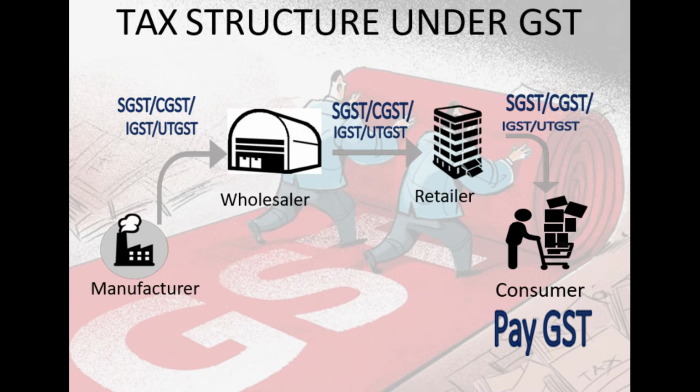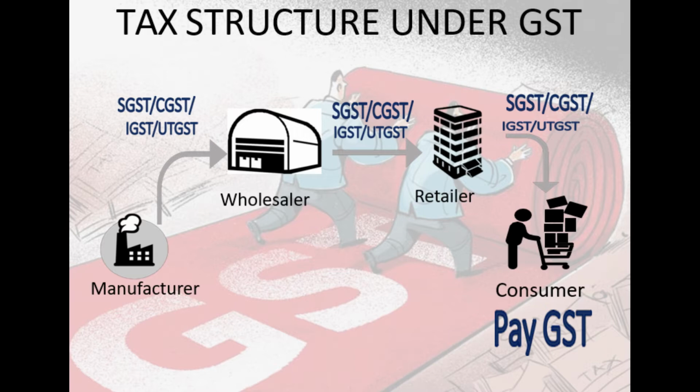Assume this manufacturer and wholesaler are not in the same state, then what structure would be applicable? That is IGST. Means SGST and CGST would be absent. UTGST of course will be absent. Only IGST will be applicable. Assume manufacturer is in one state and wholesaler is in union territory. Then what structure would apply? Naturally, CGST and UTGST will be applicable. So consequently, SGST and IGST will be absent.